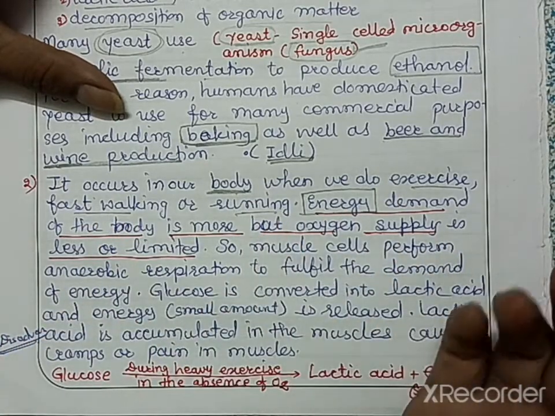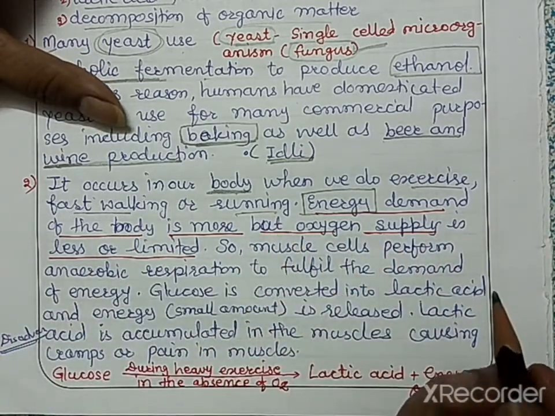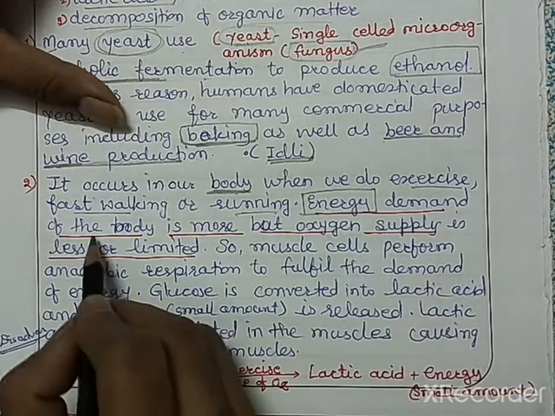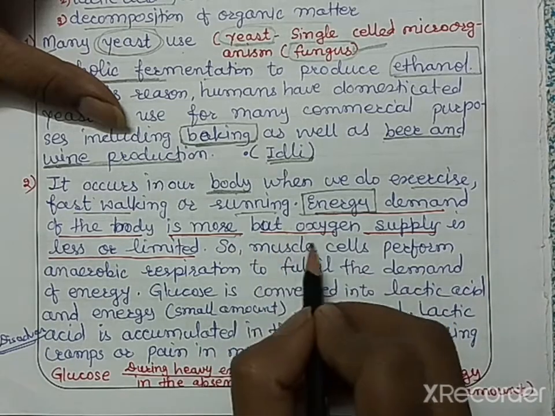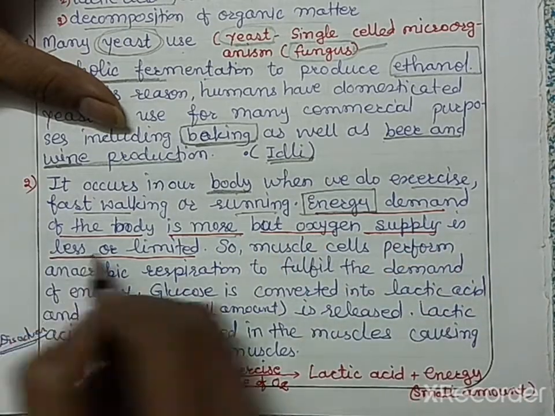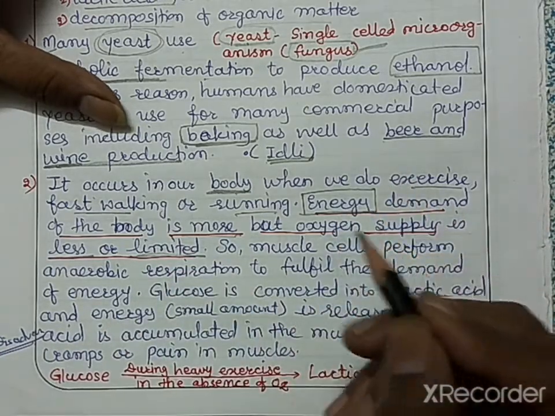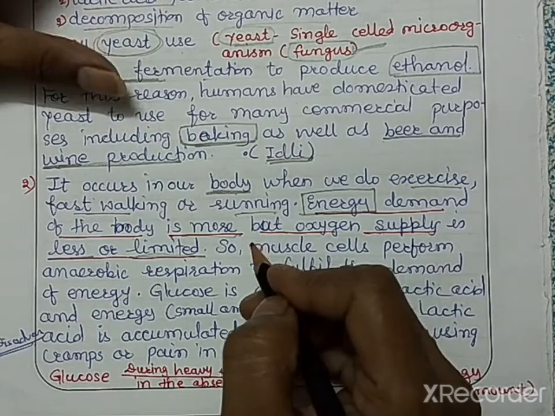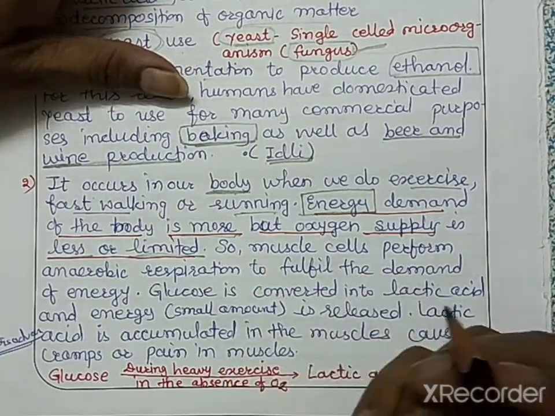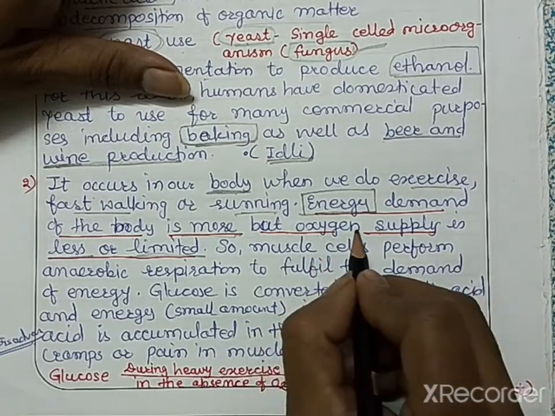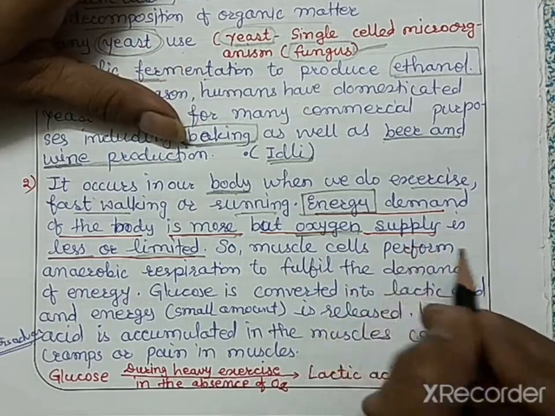So when we do exercise or any physical work, that is fast walking or running or playing other sports, at that time the energy demand of the body is more. Energy demanded by our body is more, but oxygen supply in the body is less or limited. Because when we exercise or play or run, the energy in our body is utilized fast, and our body needs more and more energy, but the oxygen that is taken inside the body is less. That means oxygen supply is less or limited.